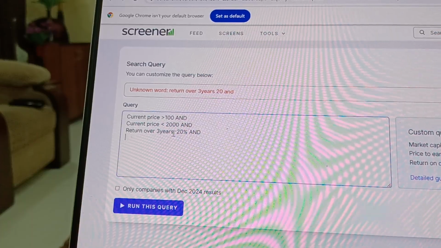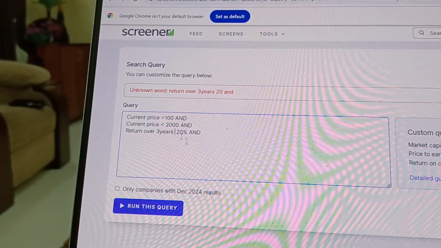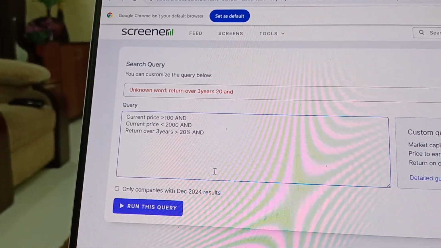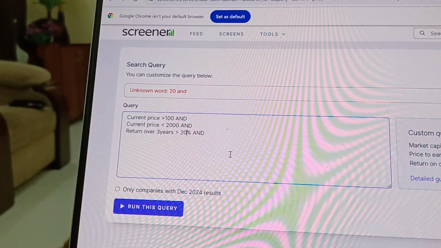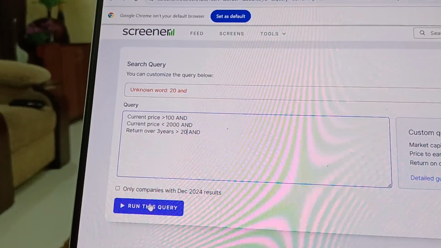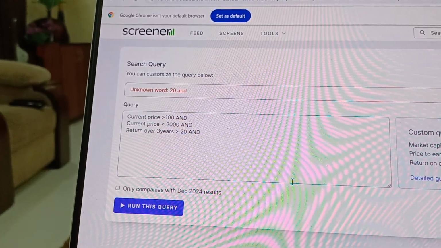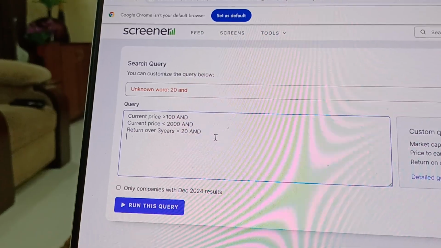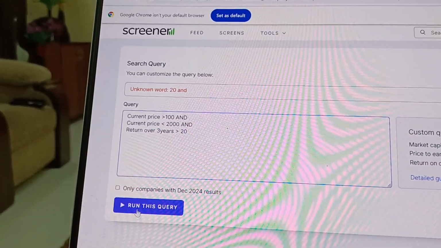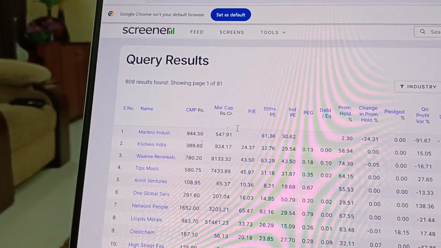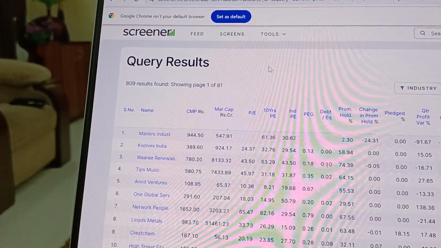I think for the return over 3 years this should have been a percent symbol here. For the last field you don't put the symbol. Okay, so you run this. See, so many are coming, right? 809.